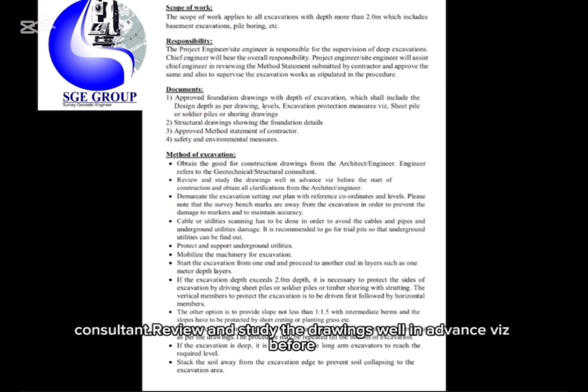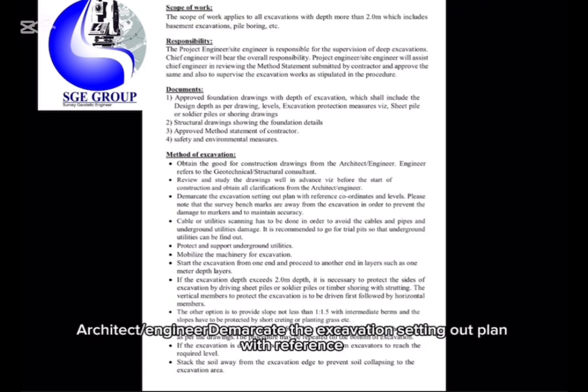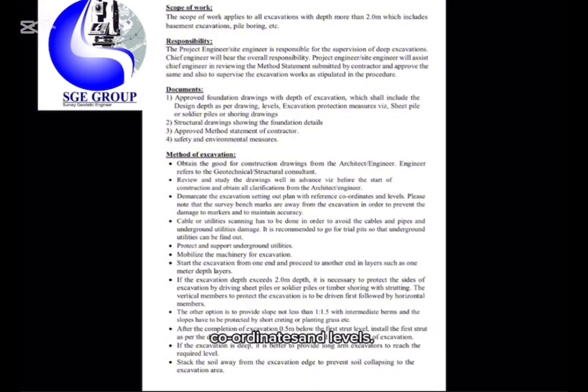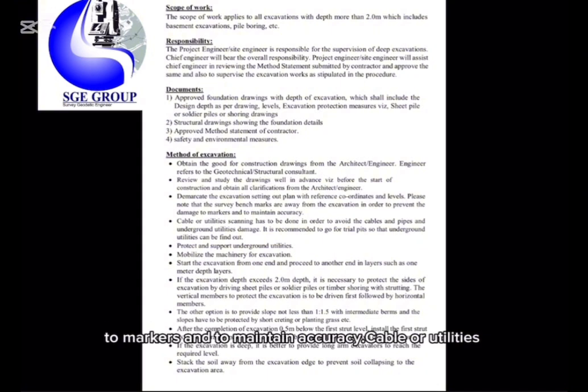Review and study the drawings well in advance before the start of construction and obtain all clarifications from the architect or engineer. Demarcate the excavation setting out plan with reference coordinates and levels. Please note that the survey benchmarks should be away from the excavation in order to prevent damage to markers and to maintain accuracy.